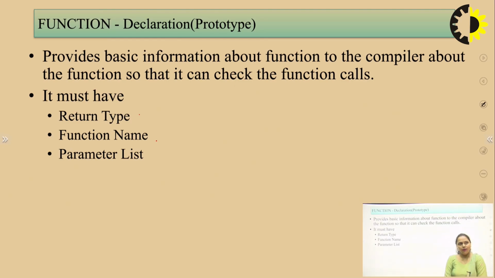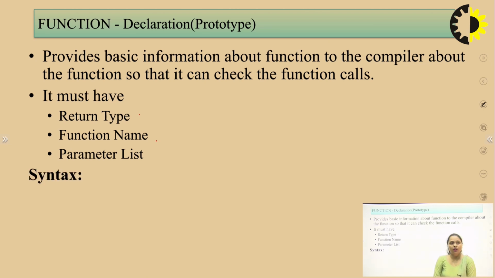In a similar way, functions are also declared by the user. The compiler must have the information about what kind of values or what kind of calls the function is performing. For that purpose, declaration of a function is required. Functions are declared in the same manner as we declare variables. That is, it must have a return type, function name and parameter list.